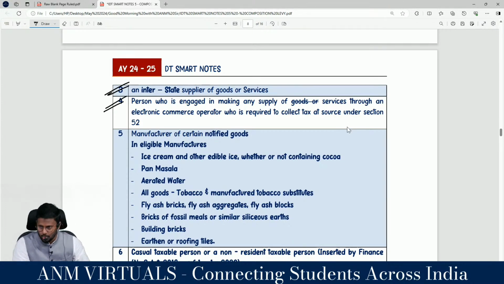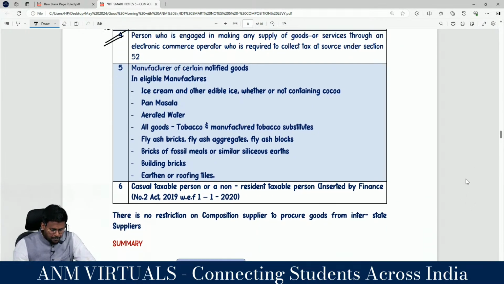So if you are supplying goods through an e-commerce operator, then it is allowed. If you are supplying services through an e-commerce operator, it is not allowed. Manufacture of certain notified goods. Ineligible manufacturers like ice cream. Sir, government doesn't like ice cream.